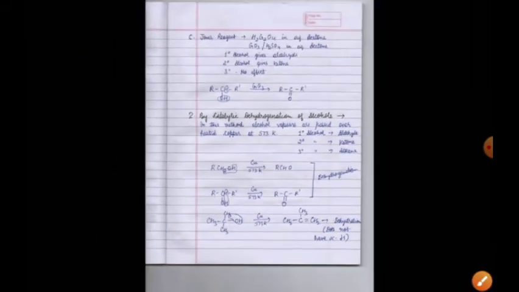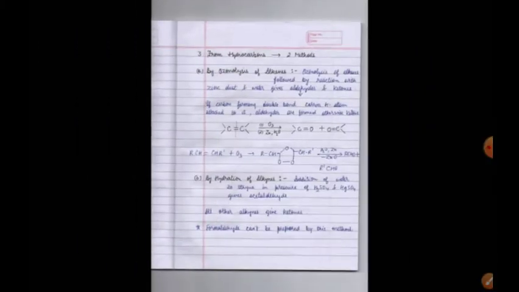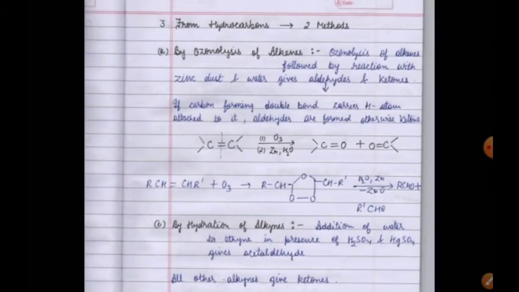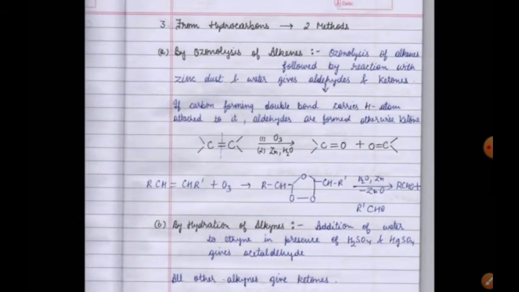So this was the second method, again from alcohols. We have discussed two methods in which we can prepare both aldehydes and ketones, and these two methods are from alcohols. Now let us see our third method. This is from hydrocarbons. In this there are two different methods used.